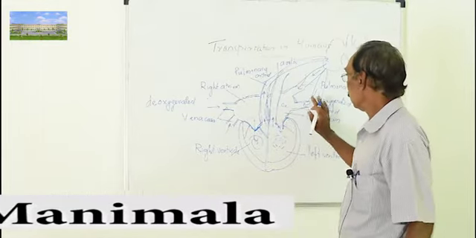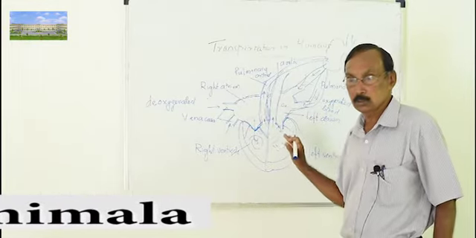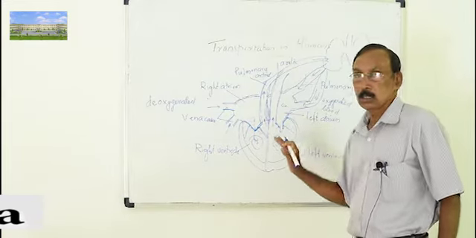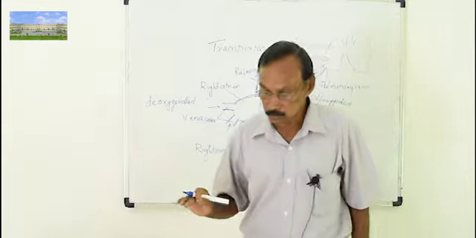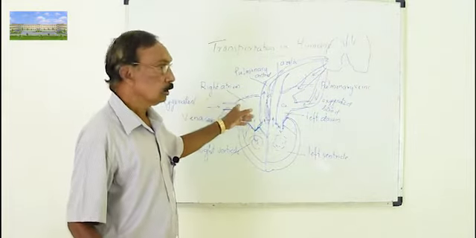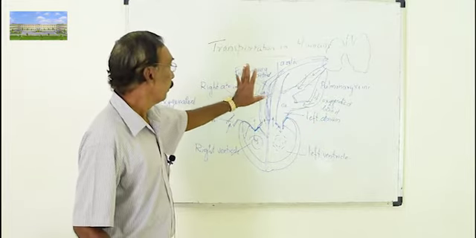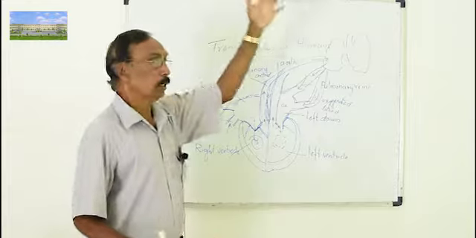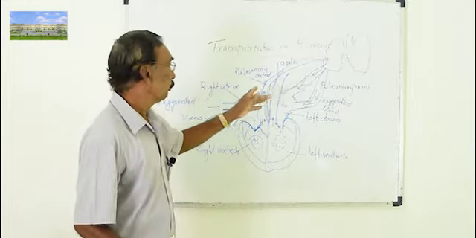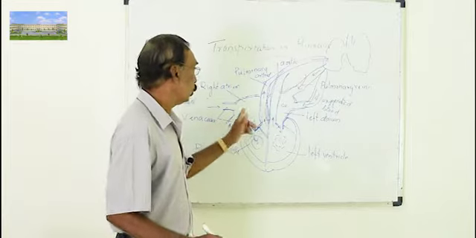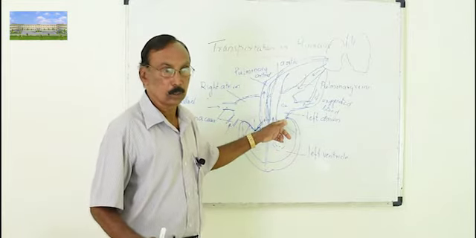This is in the case of higher animals like mammals and even birds, and in lower animals this is not the case. And this is called double circulation. So what is double circulation? Double circulation means that before completing the whole circulation, the blood comes two times to the heart.